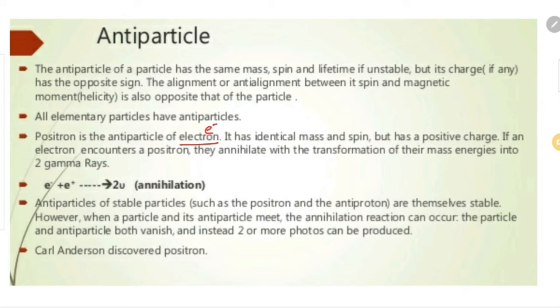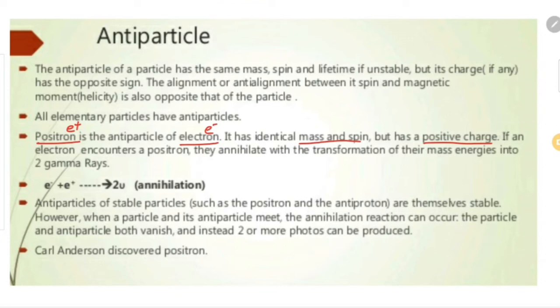The corresponding antiparticle has the same symbol e, but the charge is opposite, e plus. So e minus represents the electron and e plus represents its antiparticle, the positron. Both have the same mass and spin, but the positron has positive charge and the electron has negative charge.